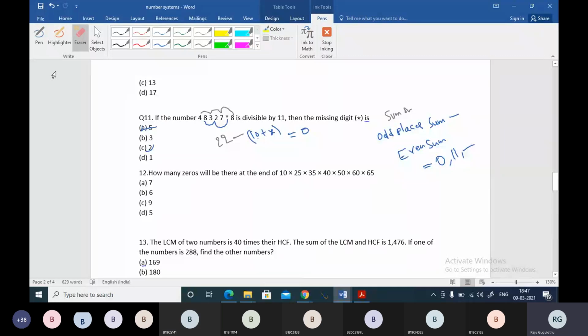We can equate it to 11 multiple. Then you will get an x value directly. When you are equating to 0, you are not having the option directly. So you can equate it to 11. Then you will get the x value directly. That will be coming as 1.